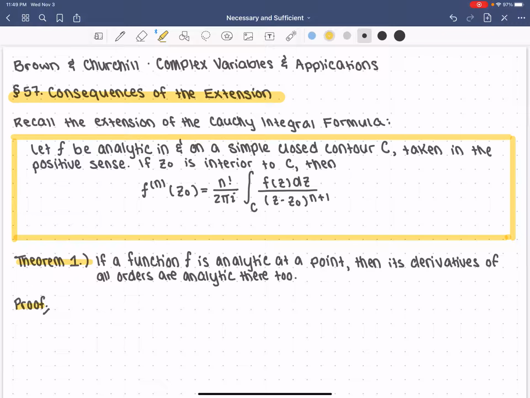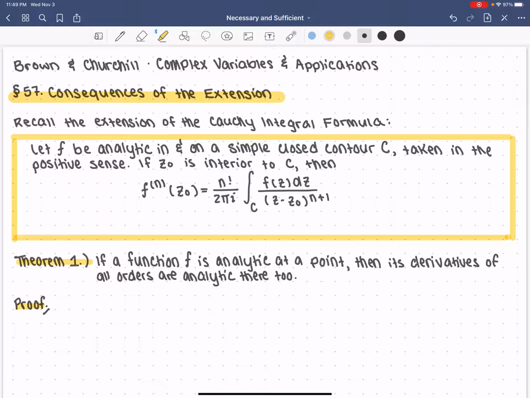This video is mostly for my current complex analysis students. I wanted to go through just some of the big theorems from section 57. This will be particularly useful for this week's homework. Otherwise, if you're not currently in one of my classes, I hope this can still be helpful.